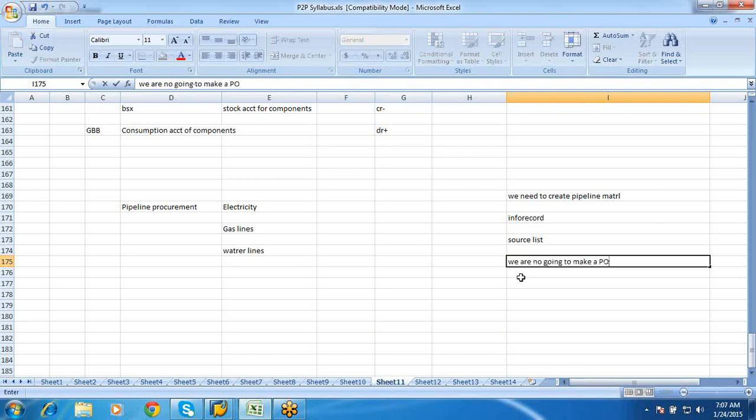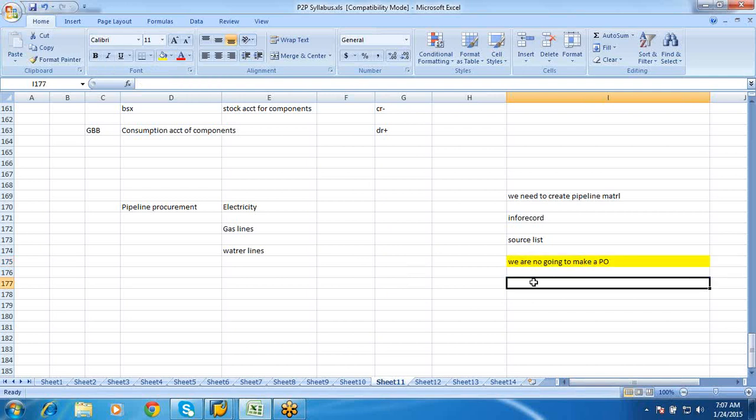This is the pipeline procurement. Only when we consume, we are going to pay them. We are not going to make a PO for this. But we would be doing a goods issue against pipeline consumption by movement type 201P. Yes, this has a similar concept of consignment. But in your consignment you make a PO, but in your pipeline you don't make a PO. This is the major difference.